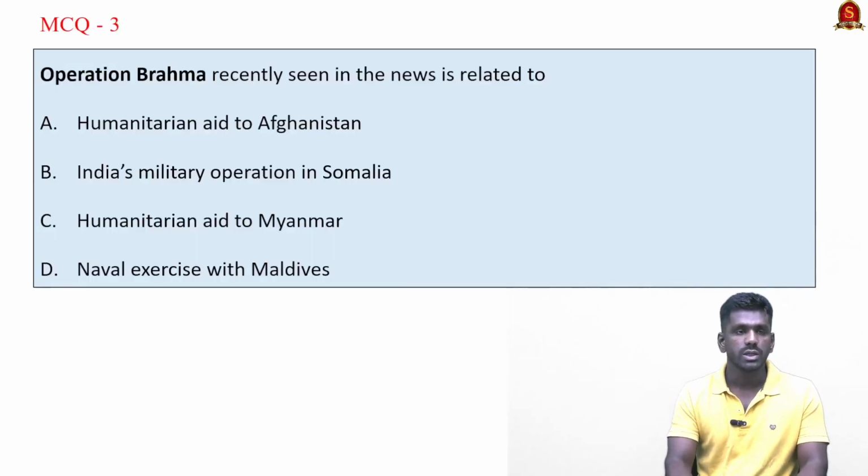Now look at this MCQ. Operation Brahma, recently seen in the news, is related to... The correct answer is option C, humanitarian assistance given to Myanmar. So with this, let us conclude the discussion and move to the next news article.